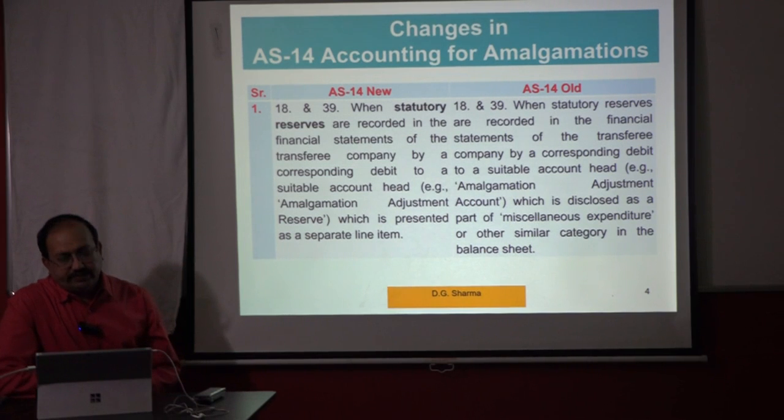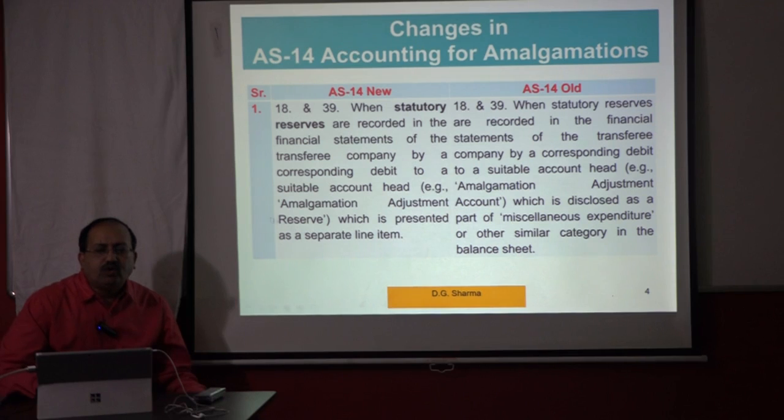Now in AS14, again it will not have any impact as such. AS14 new para 18 and 39 relate to statutory reserves, which you remember is required in case of amalgamation in the nature of purchase, right?